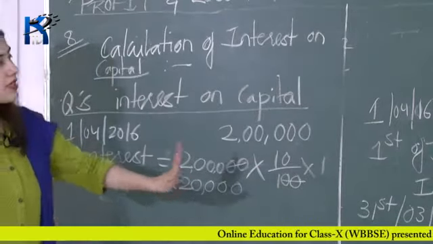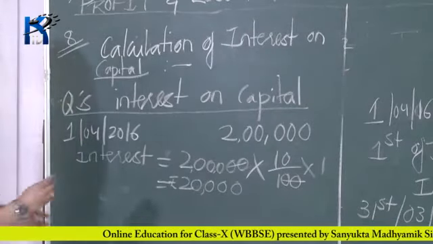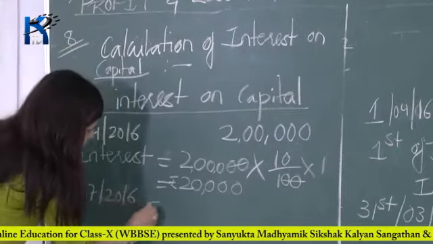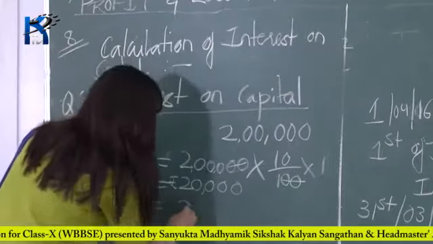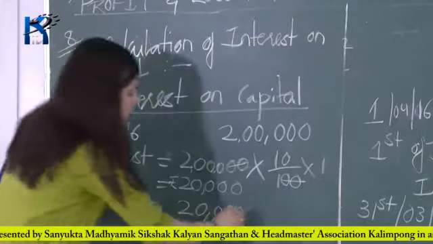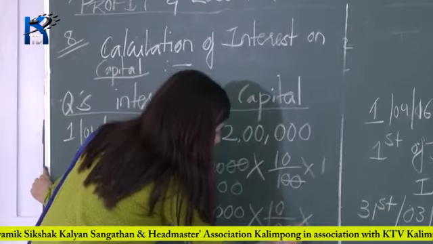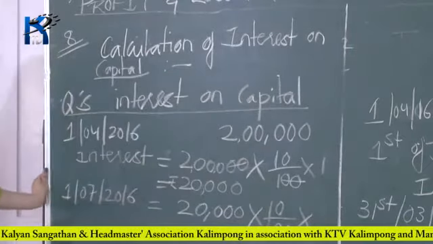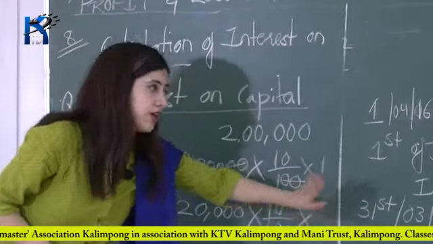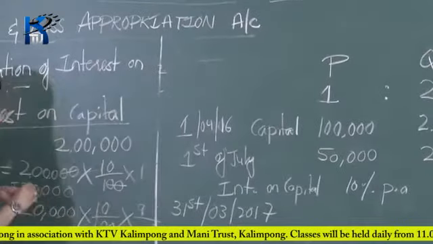Now Q also has introduced an additional capital in the business on 1st of July 2016, rupees 20,000. So now you have to calculate interest on this additional capital. Again the rate is the same, that is 10%, so 10 divided by 100 into, now again count the months. From 1st of July to 31st of March, again it's 9 months. So 9 divided by 12.